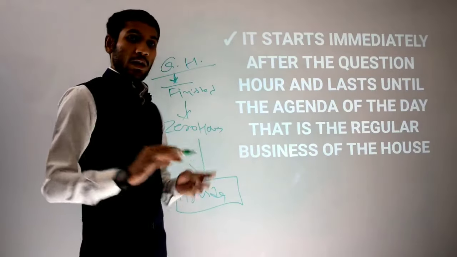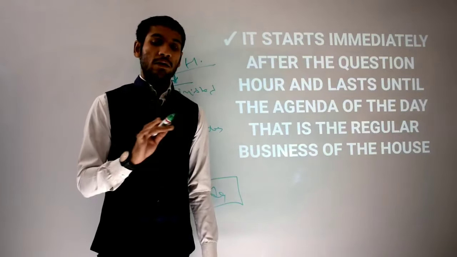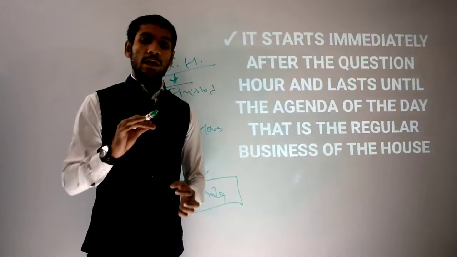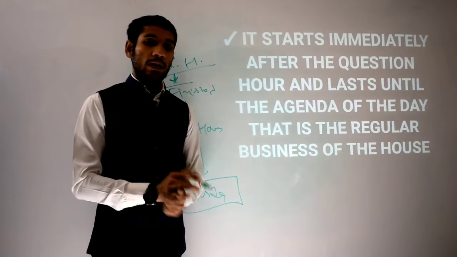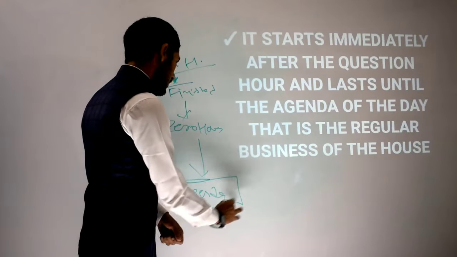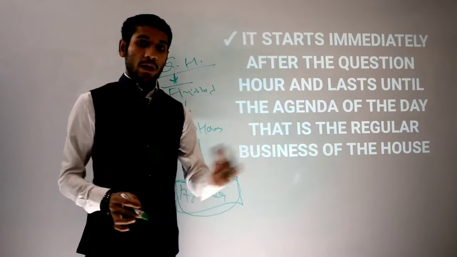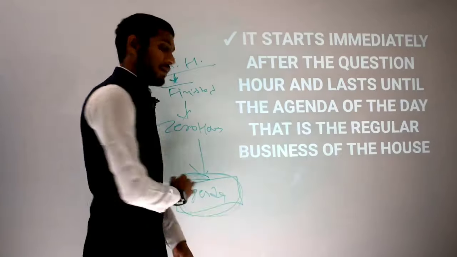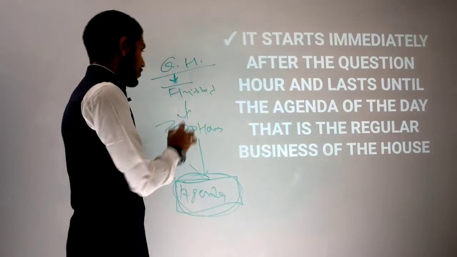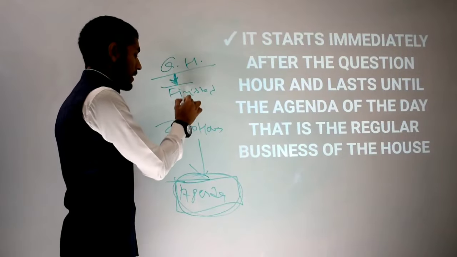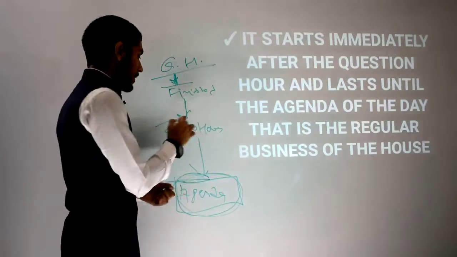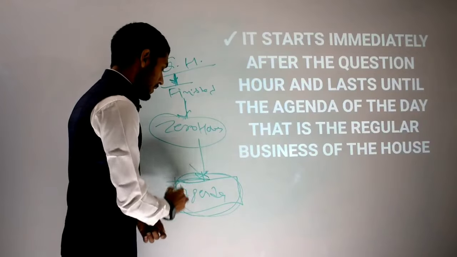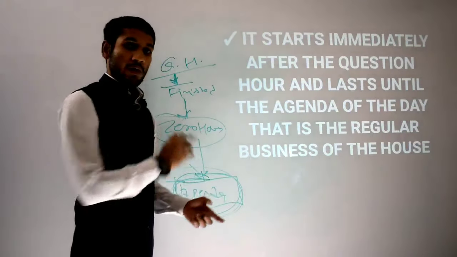Agenda of the House means the House conducts business under certain rules and regulations. There is a per-day agenda set up by Parliament, that today there will be debate and discussion on this matter, and voting on this matter. So that is the agenda of the House for that day. First question hour will happen, and right after it ends, zero hour will happen, until the agenda of the House starts.